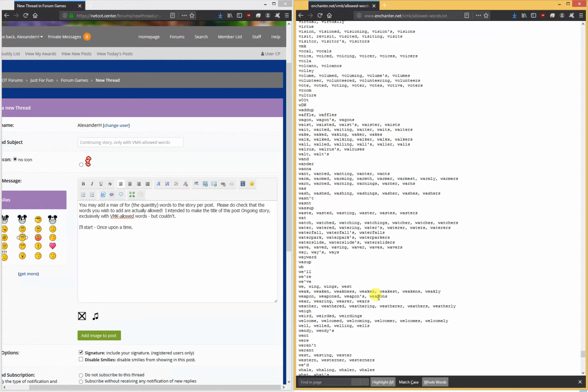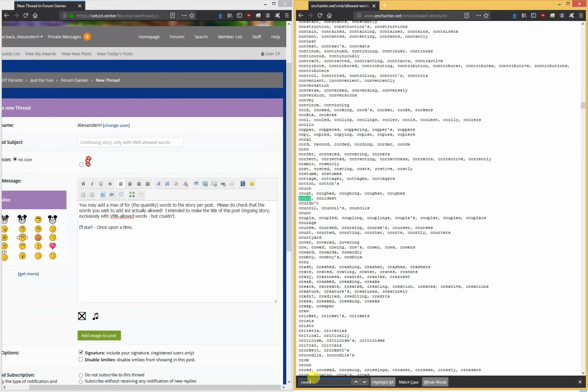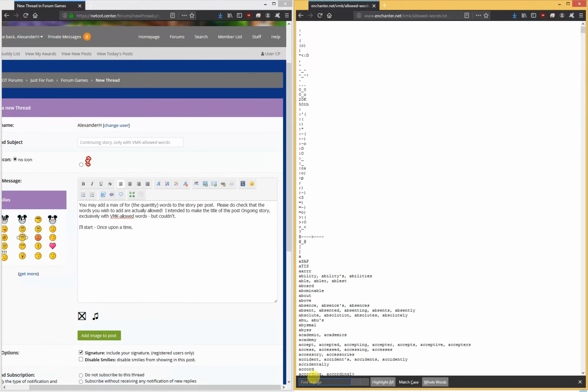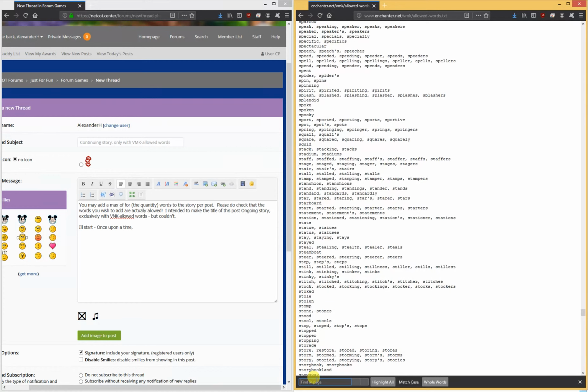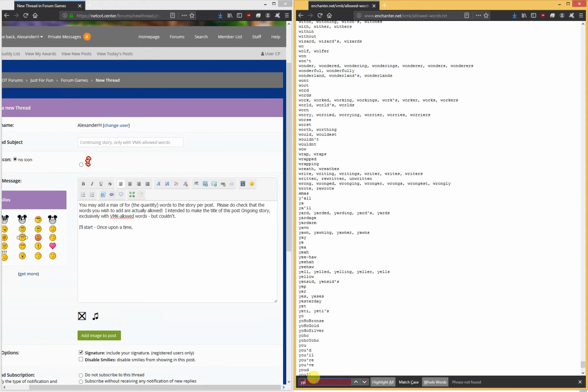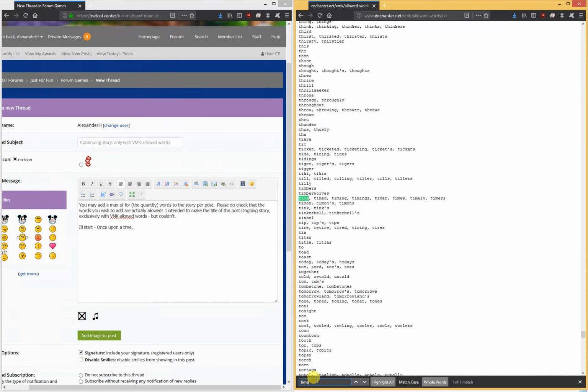Anyway, "continuing", let's see if the word "but" with one T is allowed. And finally, "couldn't" for that paragraph. Okay, I'm sure "owl" is allowed. Sure is. "Start". Okay. Now here is where it's very important that I make sure these words are allowed, as this technically counts as part of the story. "Once upon a", we already checked "a", didn't we? "Time".